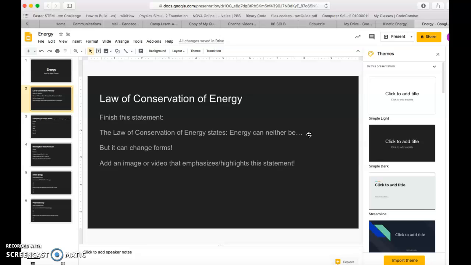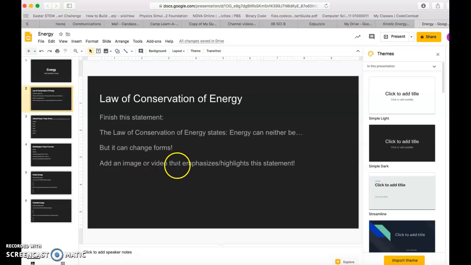The creator of all things, God, gave us all the energy we should ever need here on this planet, and we are always recycling it. That's why it says but it can change forms. So all of our energy that we have on this earth is already here. We're not creating it. But we're also not destroying it. A lot of times it feels like we are destroying things left and right, especially energy. We feel depleted after we run a mile, but we're not actually destroying our energy. We're just changing the form of that energy. That stored chemical energy inside of our bodies was transferred into kinetic energy to cause us to run, and therefore we felt like we were depleted of energy because we changed our forms of that energy.